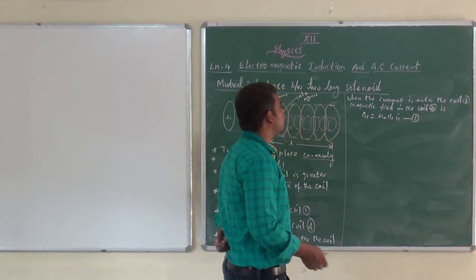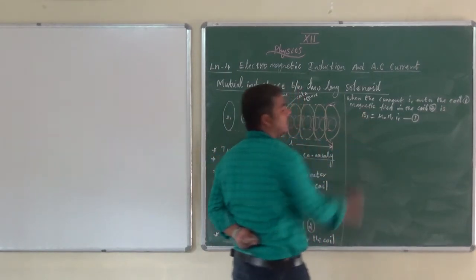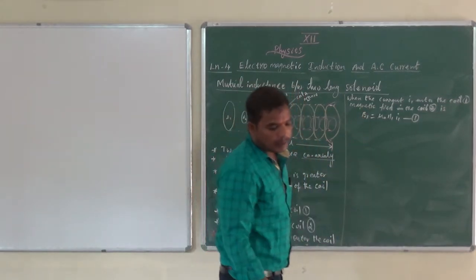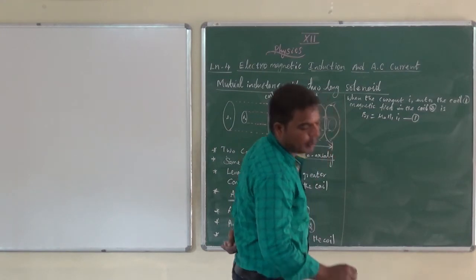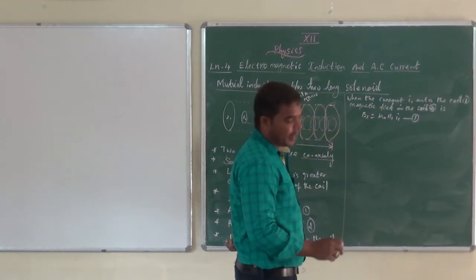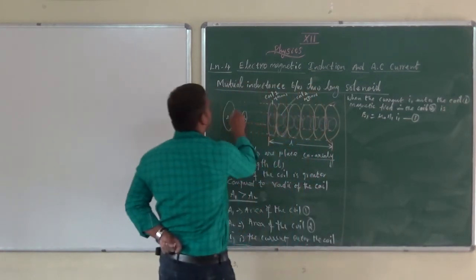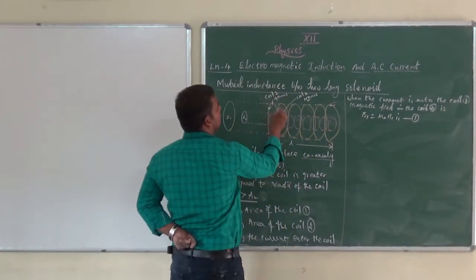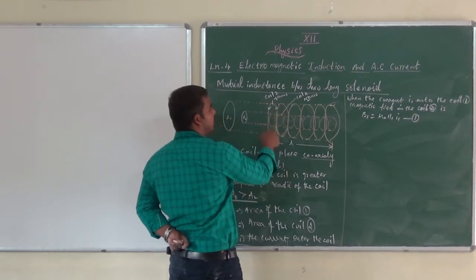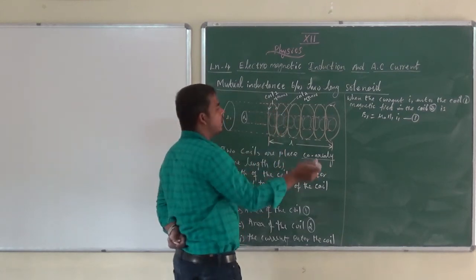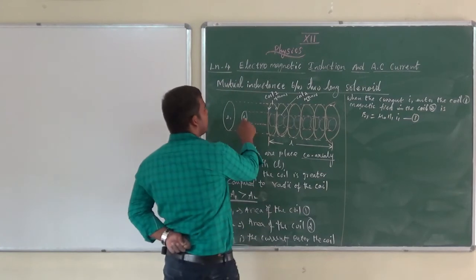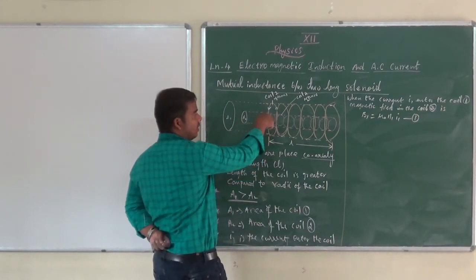What are the field lines? Magnetic field lines B1. The field lines are passing through the area bounded by the coil A2. When current enters coil 1, the magnetic field lines pass through the area bounded by the other coil, A2.